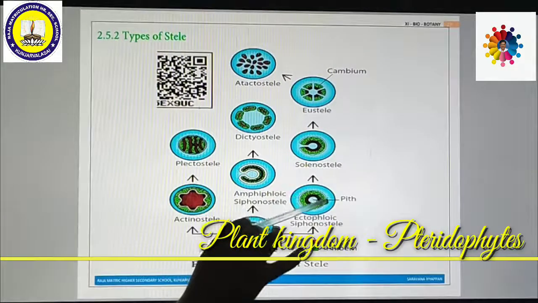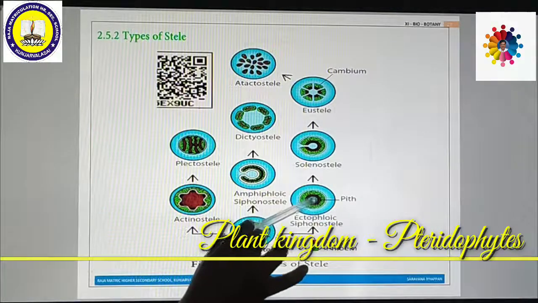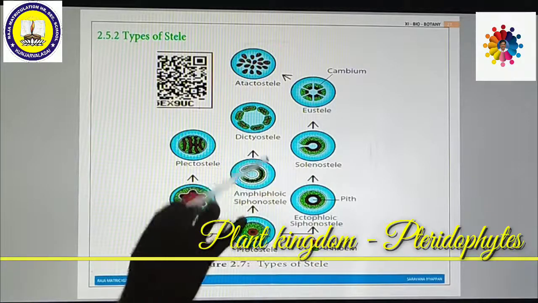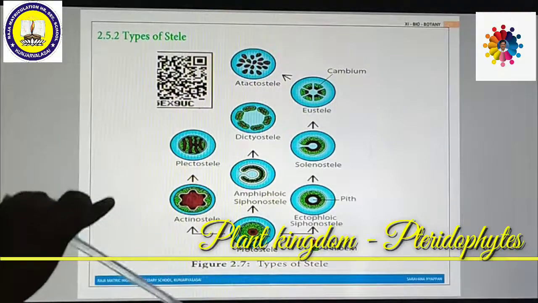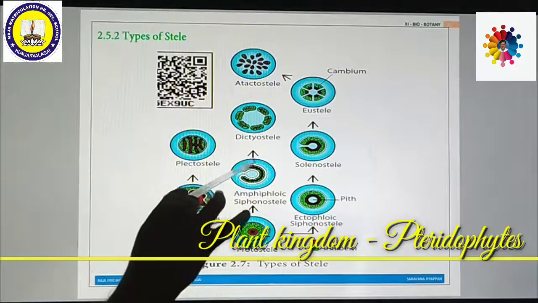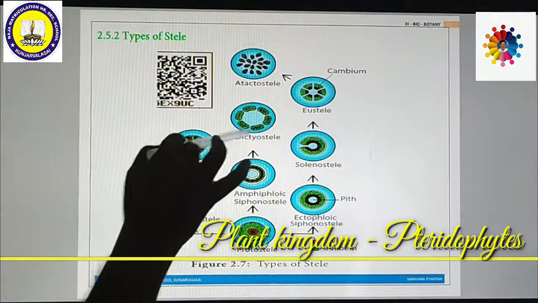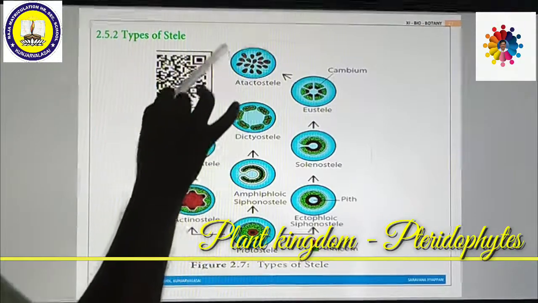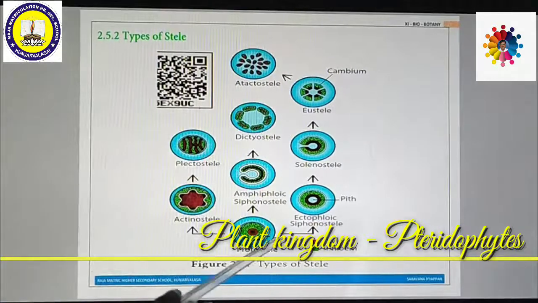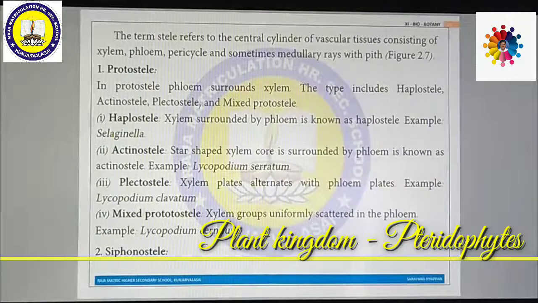Here, ectophloic siphonostele. Ecto means outer. The xylem is surrounded by the phloem only on the outer side. Amphi means both sides. The xylem is surrounded both outside as well as inside, called amphiphloic siphonostele. Then this amphiphloic siphonostele breaks down at several places. This is called dictyostele. Then if the vascular bundles are scattered here and there, this is called atactostele. So on the basis of the xylem, phloem and cambium arrangements, the vascular system is called various types of stele. That can be seen in detail one by one.